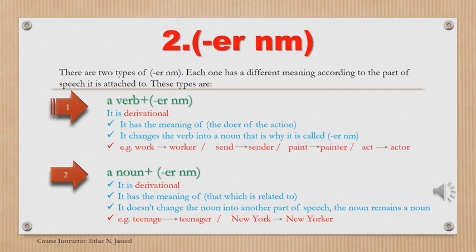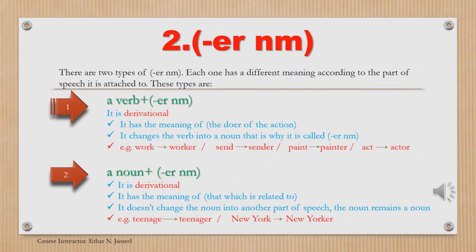Let's take the first type. ER nominal is added to a verb. When the ER nominal is added to a verb, the verb becomes a noun. That is why we call it ER nominal, because after adding the ER, the word becomes a noun. This ER is derivational, not inflectional, because the inflectional ER, ER CP, is added to adjectives only. So any other ER is derivational, not inflectional.